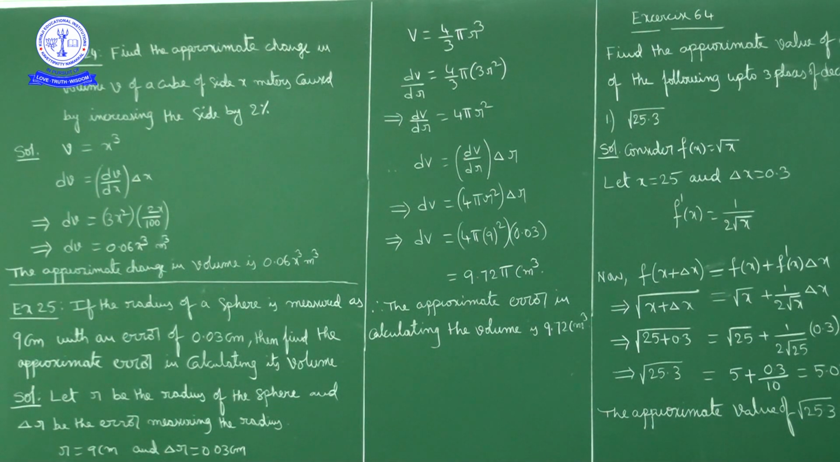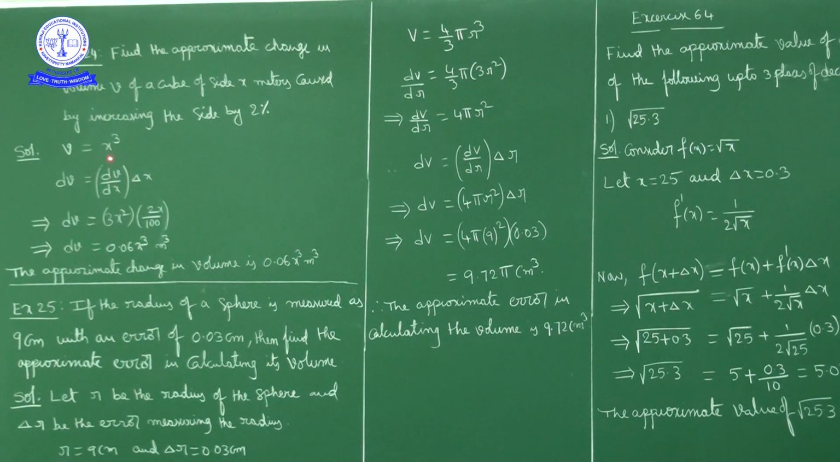What is given here? The question is to find the approximate change in volume of a cube of side x. The side is x, so the volume of the cube is x cube. The side is increased by 2%, meaning the change in x, delta x, is 2% of x, which is 2 by 100 into x.